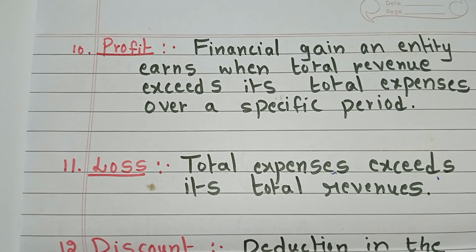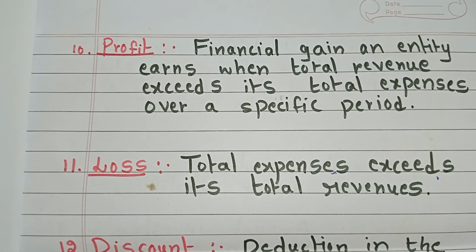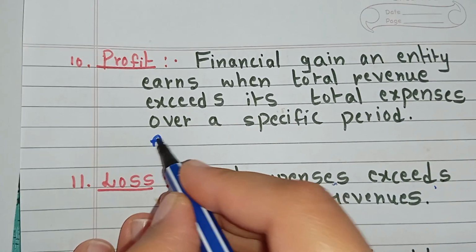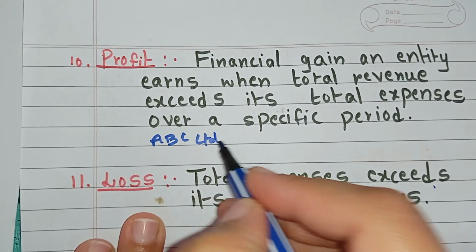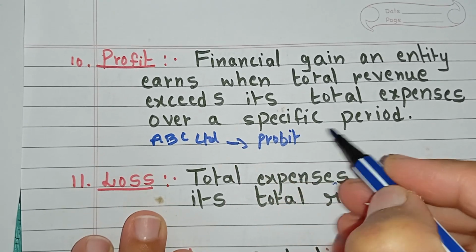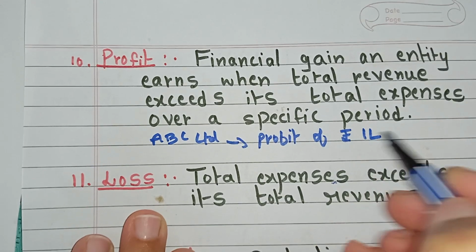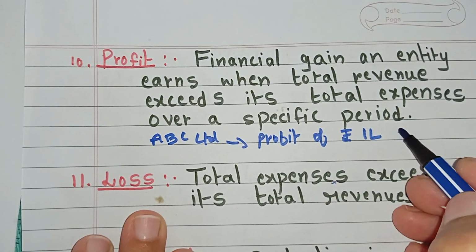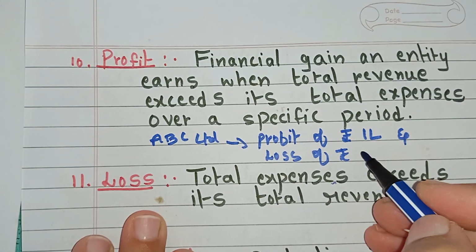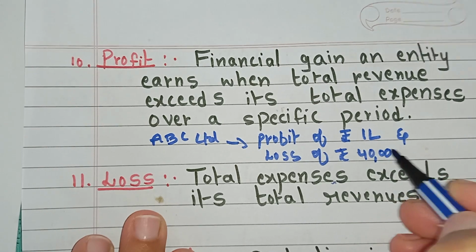Here I will explain this point through one example. For example, ABC Limited earned a profit of rupees 1 lakh and incurred a loss of rupees 40,000.